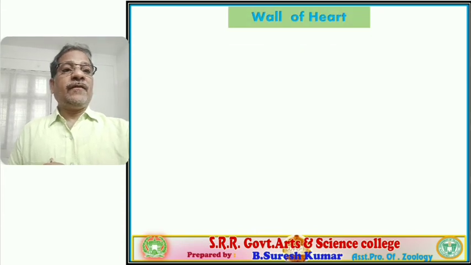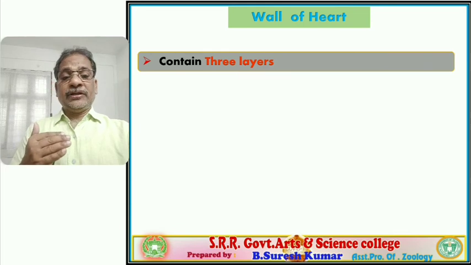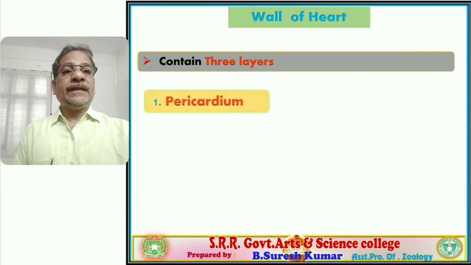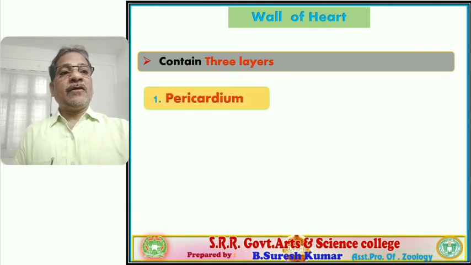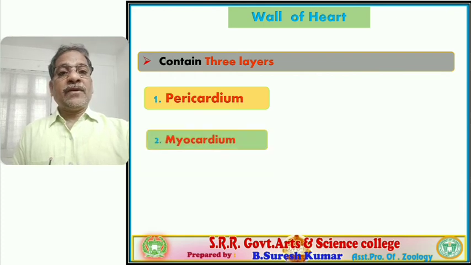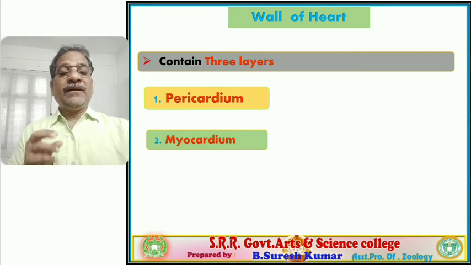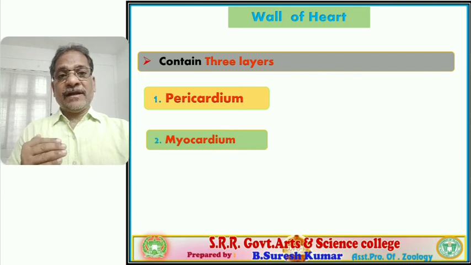Next, the wall of the heart. Beneath the pericardium sheath we find the wall of the heart, which also contains three layers, sequentially from outside to inside. The outer pericardium layer is an epithelial lining derived from the mesoderm germinal layer. Beneath it is the myocardium layer. It is a thick layer, occupying a larger portion of the wall of the heart, and it is formed with cardiac musculature.